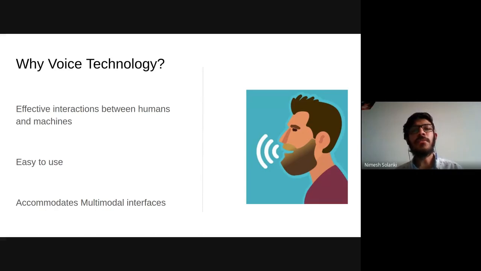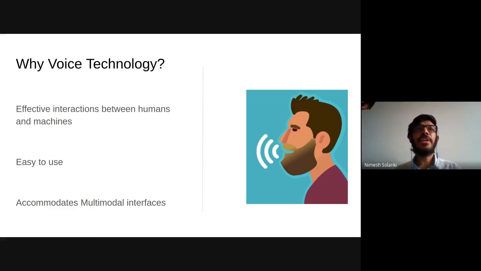So in voice-based applications, voice technology, voice user interface, the only thing required from the user is that you just need to know how to converse. That's pretty much it. You need to know conversation from human to human or human to machine. So it is very simple, even for newborns, or even for senior citizens. It's the most appealing interface to interact with machines.